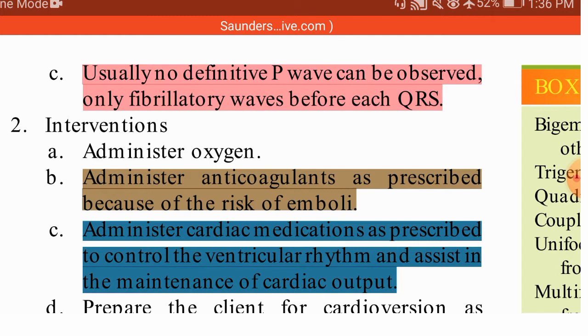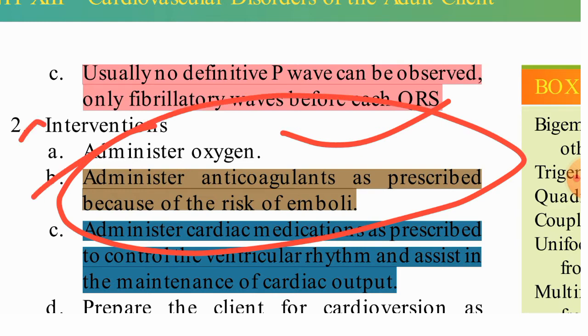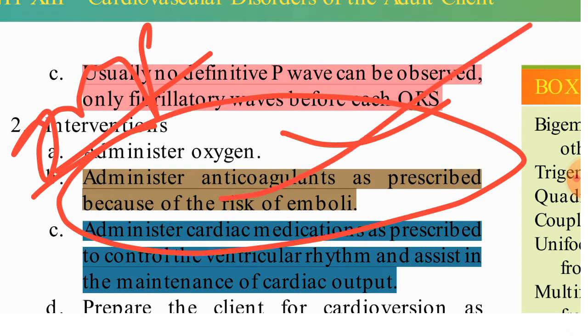So interventions, what can we do? Administer oxygen, and administer anticoagulation as prescribed, because of the risk of emboli. This is very important. When atrial fibrillation is there, we need to administer anticoagulants. Why? Because of the risk of thrombus formation.